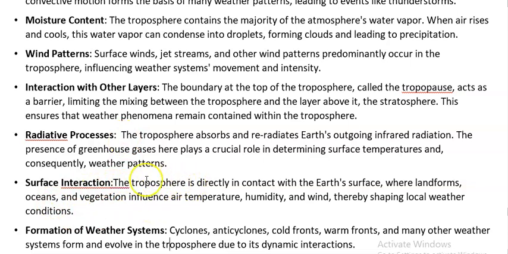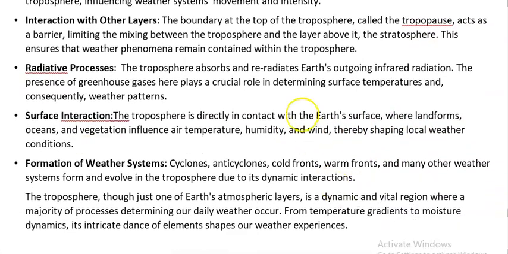Then we have to talk about the interaction of the troposphere with the surface, because sunlight is coming and falling on the surface, right? So from that thinking process, we generate another point: the interaction of the troposphere with the surface of the earth. Here landforms, oceans and vegetation influence the air temperature. When the ocean is hotter, it is also heating the air that is in touch with it. It is creating humidity, and that is creating wind. So all these surface interactions are also shaping the features of the troposphere.